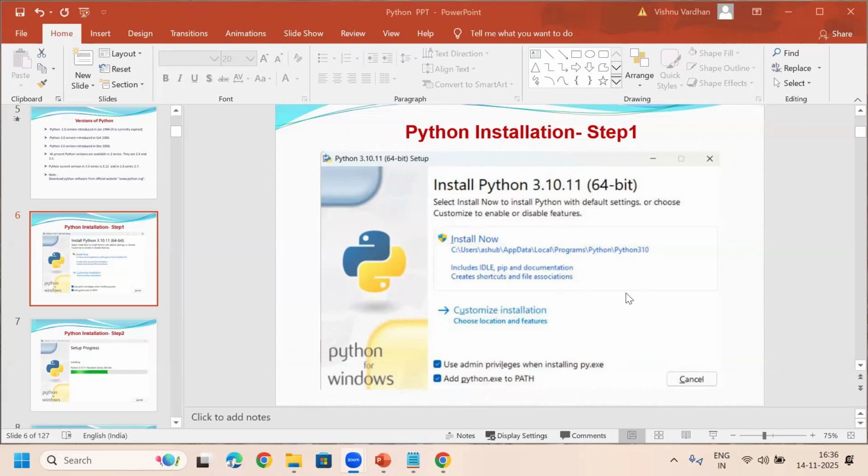When to use install now? If you want to install this Python software in the C drive. See, this is a location. They have given one location, no? C users, something like that. In this location, the Python software will be installed.